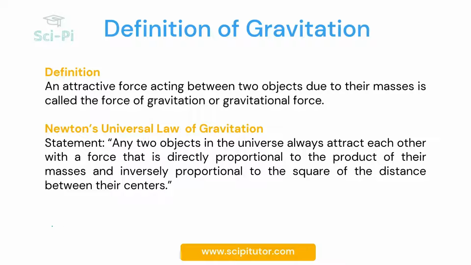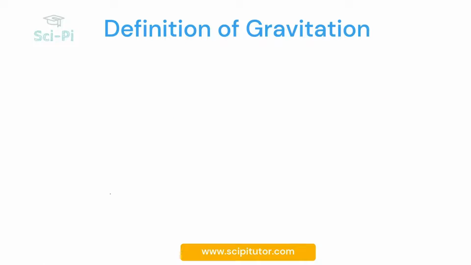Alright, moving on to the definition of gravity. It is an attractive force and it acts between two objects because of their masses, and this force is called the force of gravitation or the gravitational force. As simple as that. But let us understand what actually is gravitation. That was the definition part.